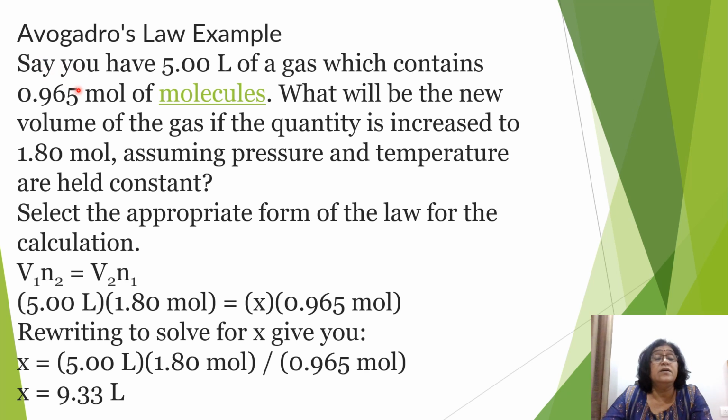For example, say you have 5 liters of a gas which contains 0.965 mole of molecules. What will be the new volume of gas if the quantity is increased to 1.8 mole, assuming pressure and temperature constant? Our formula was V1n2 is equal to V2n1, with V1 as 5 liters and n2 as 1.8 moles. You have to find the new volume V2, and the initial number of moles n1 is 0.965. On solving, this comes to be 9.33 liters. Okay, clear? I hope the laws are clear. Thank you.